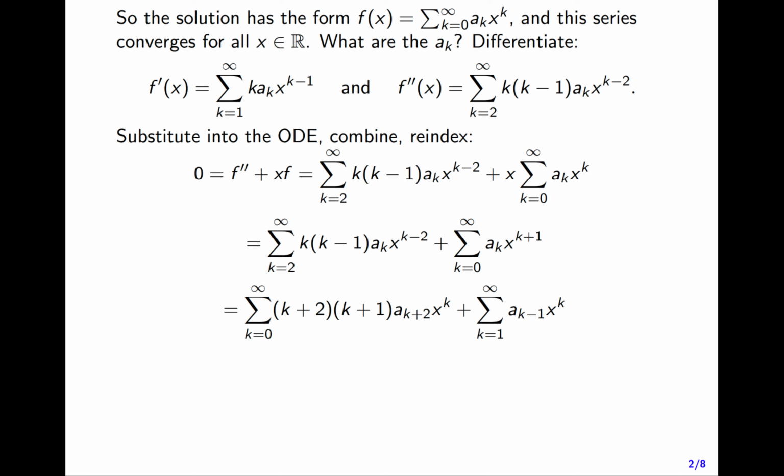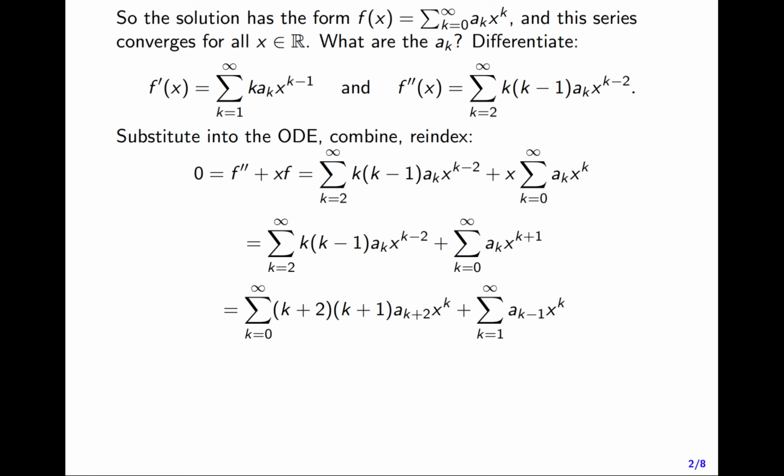So in the first series, I start my sum at k equals 2. I want to bring that down, say, to starting at k equals 0. So every time I see a k, I'll bump it up by k plus 2. So k goes to k plus 2, k minus 1 goes to k plus 1, a_k becomes a_{k+2}, x to the k minus 2 becomes x to the k, and I've started my sum at k equals 0.